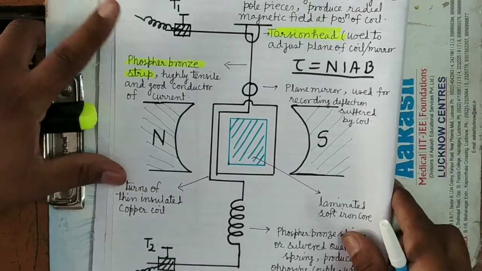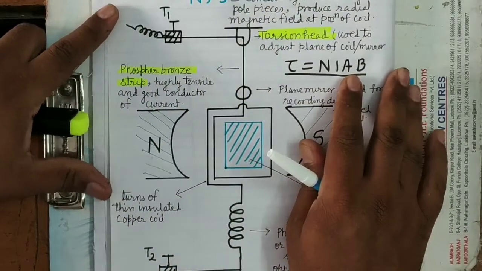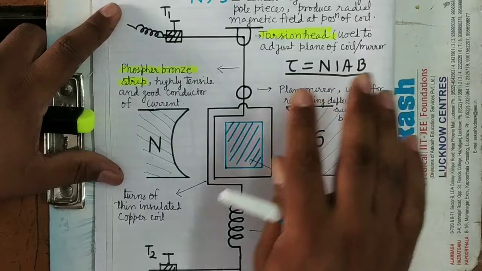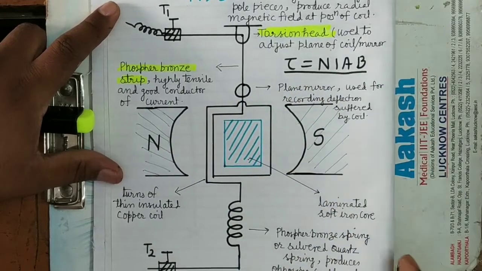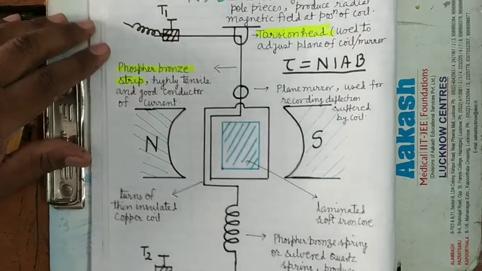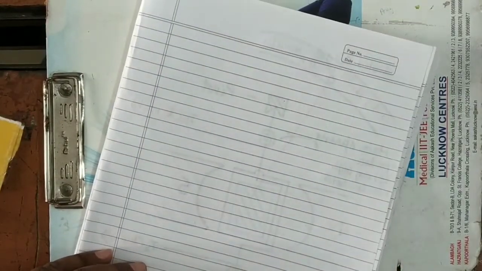So now I am going to explain you first. So this is the construction of the moving suspended coil galvanometer. But before that, I am going to tell you the principle of moving coil galvanometer, that is, the principle of suspended coil galvanometer. What is its principle? You can see here.